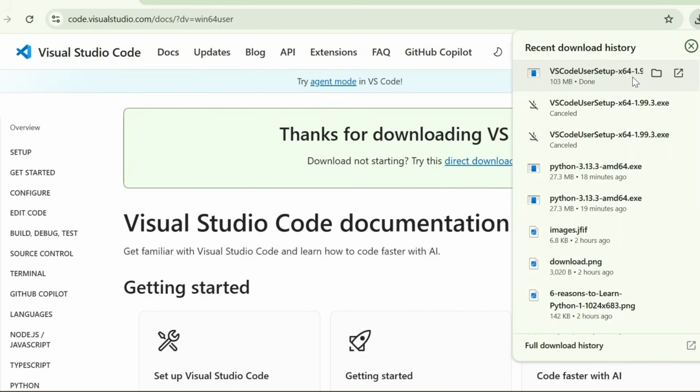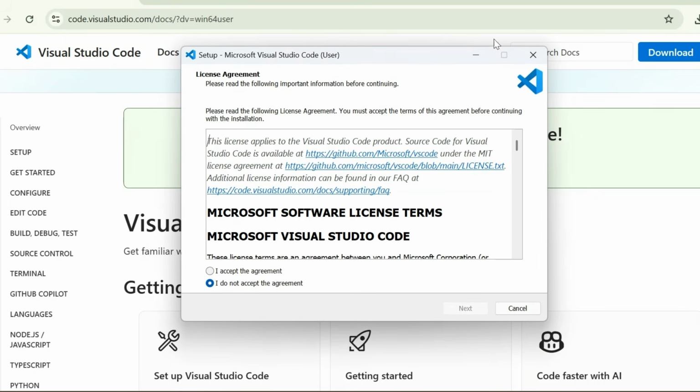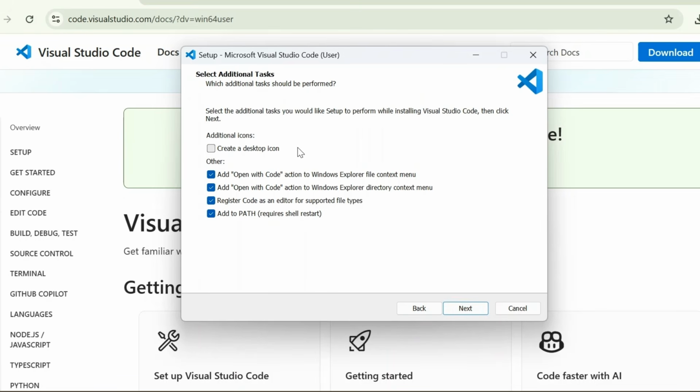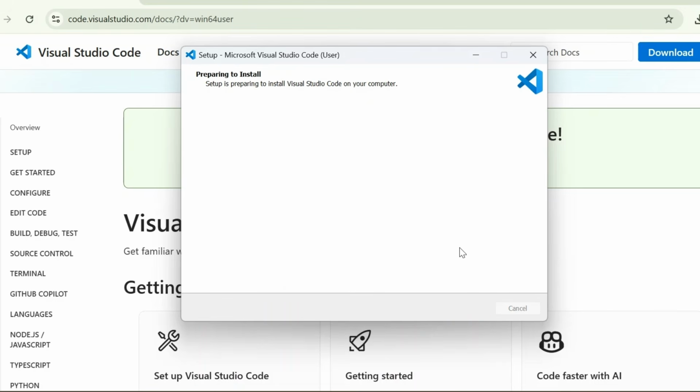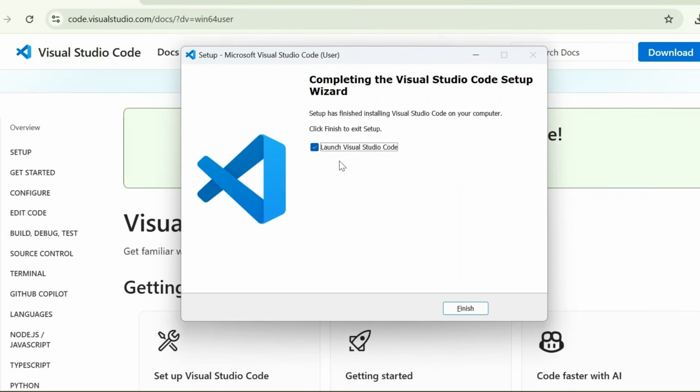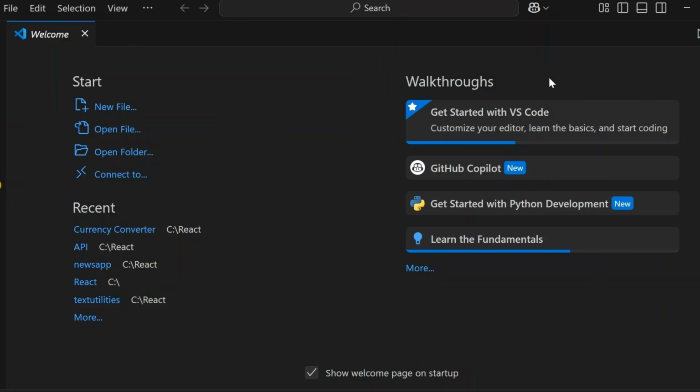Once the download is completed, click on this setup file. This will open a pop-up. Then click on accept and click on next. If you want to create an icon on your desktop, you can select it accordingly. Then click on next and click on install. This might take some time. Once installation is completed, just click on finish. This will open Visual Studio Code.